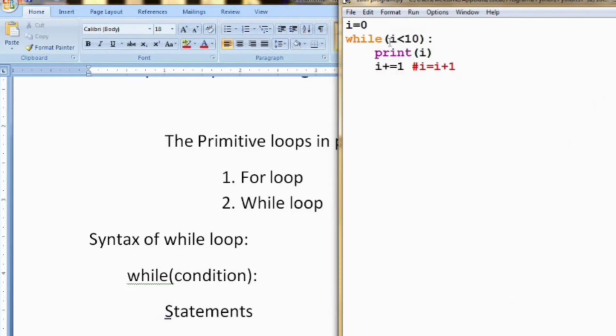So it checks the condition. 10 is less than 10? No, it is false. So the condition is false, so the program is terminated.